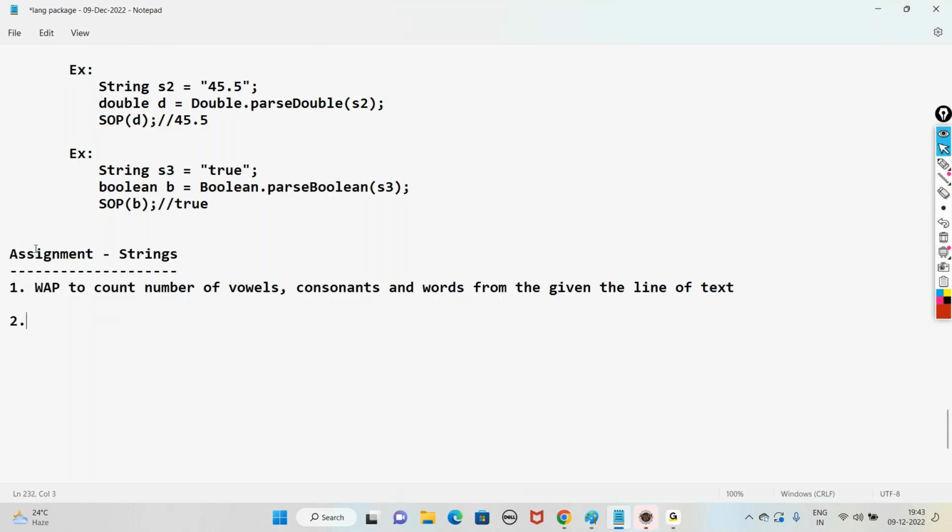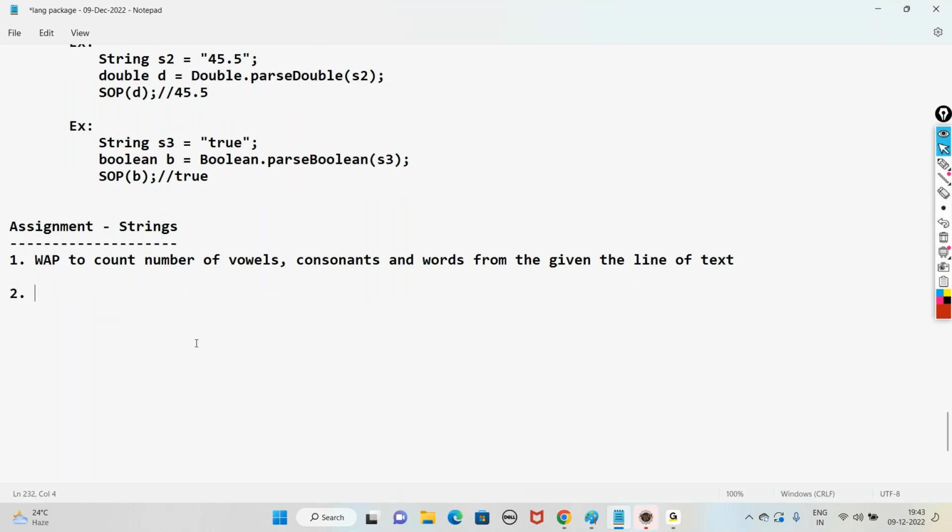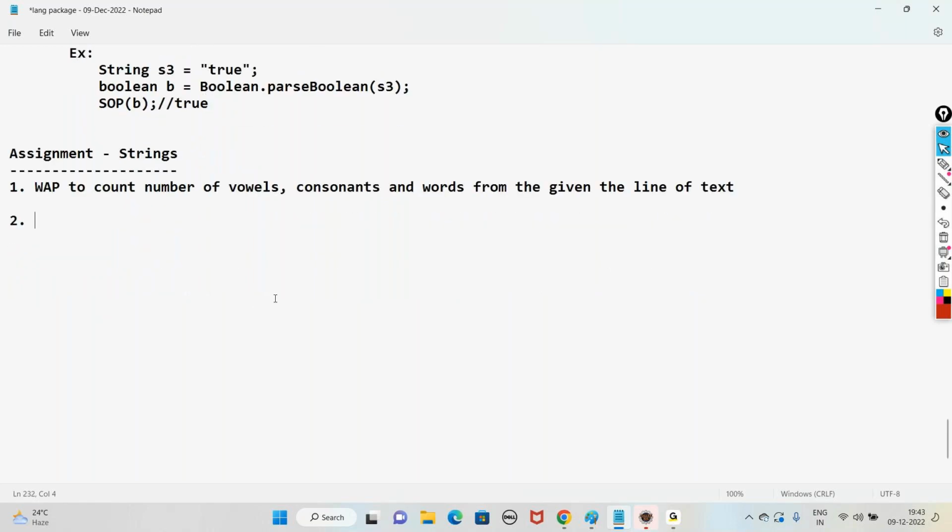From the given line of text, you should be able to count how many vowels, consonants, and words there are.